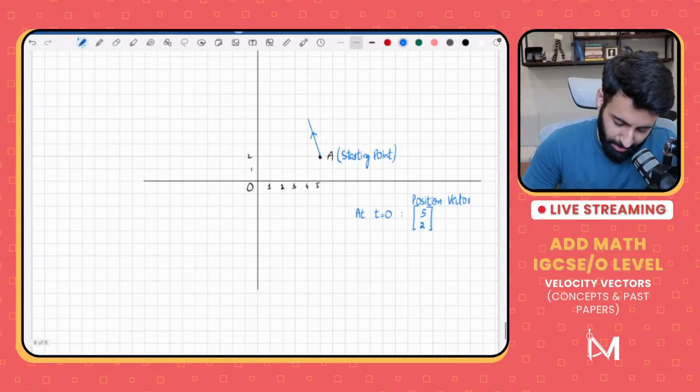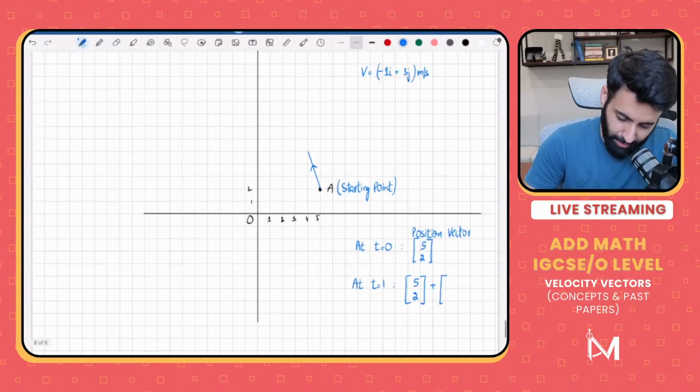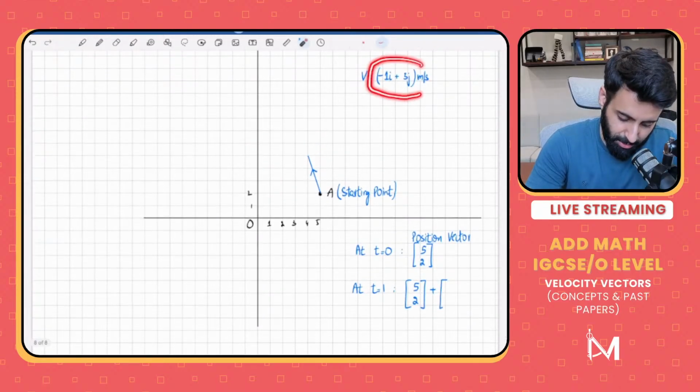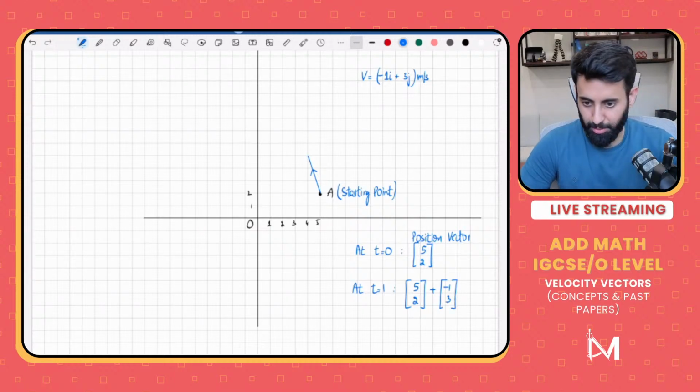Now what happens if 1 second passes, at t equals 1? From the starting point, which is 5, 2, the object will move in the direction that it's traveling, and because it's meters per second, it will move 1 unit towards the left and 3 units upwards. So I will add the velocity vector. Okay, so this is what we will get.